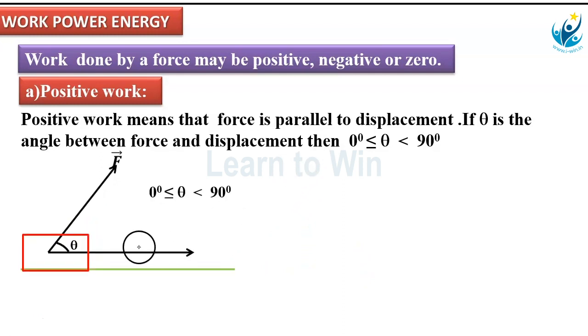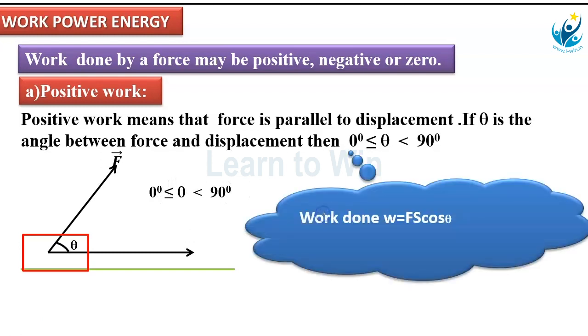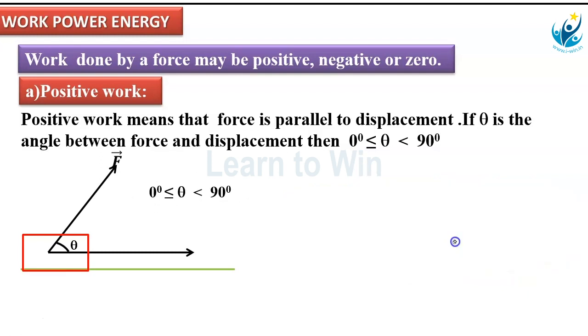Observe here, along this direction is displacement, and the applied force is along this direction, with theta lying between these two limits, theta between 0 and 90. In this case, work done becomes positive. First one. So, work done W is Fs cos theta. If theta value lies between these, then work done is positive.